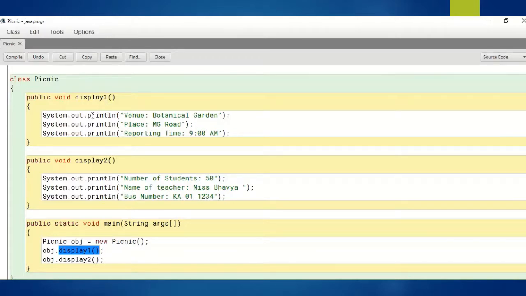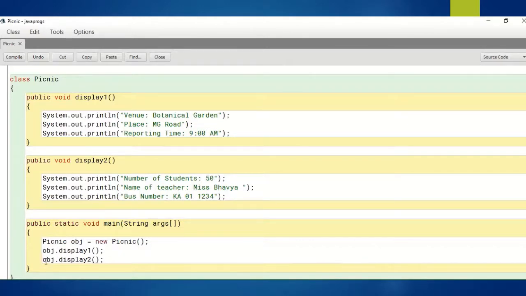After executing all three statements, the control comes to the end of this member method. Then the control comes to the next line, obj.display2.